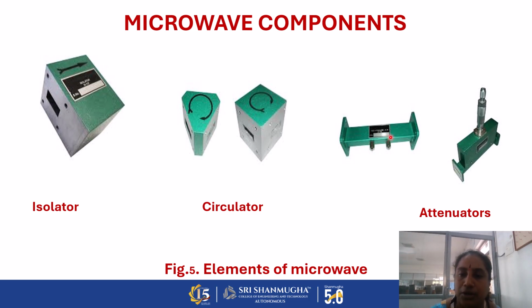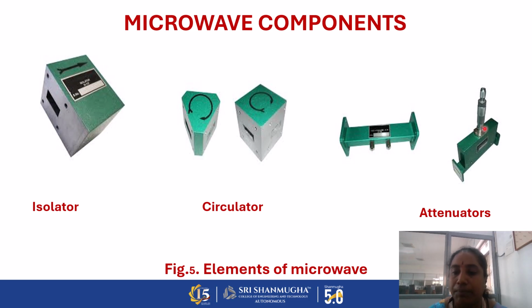So the attenuator, the fixed attenuator: based on the element design, the dB level is fixed in the fixed type of attenuator. We can measure only up to a few 30 decibels in the fixed type of attenuator. But in the variable type, according to our requirements, we can adjust the power levels in decibels. So here we can adjust the power levels in the variable type of attenuator.